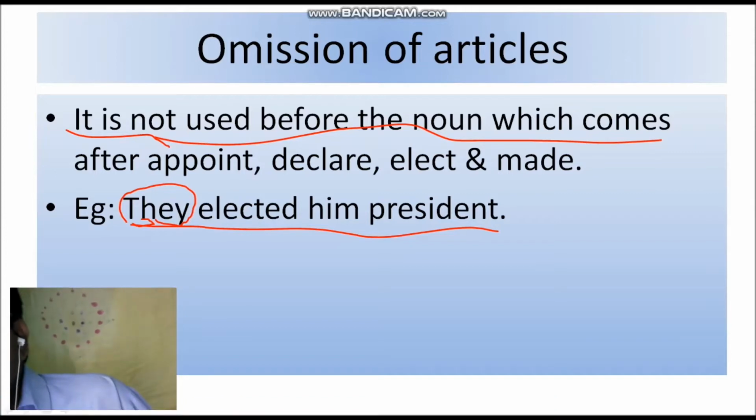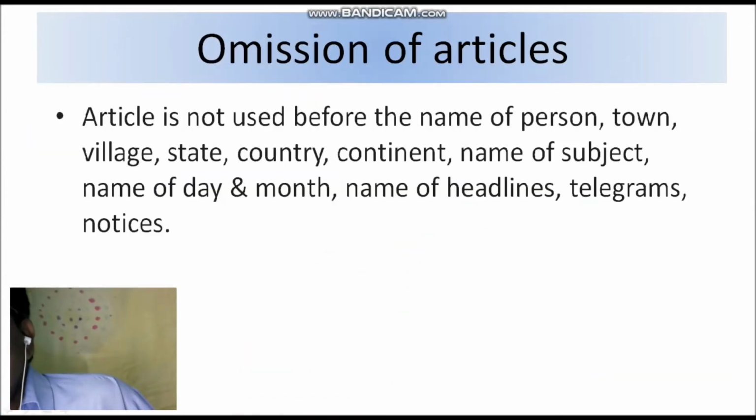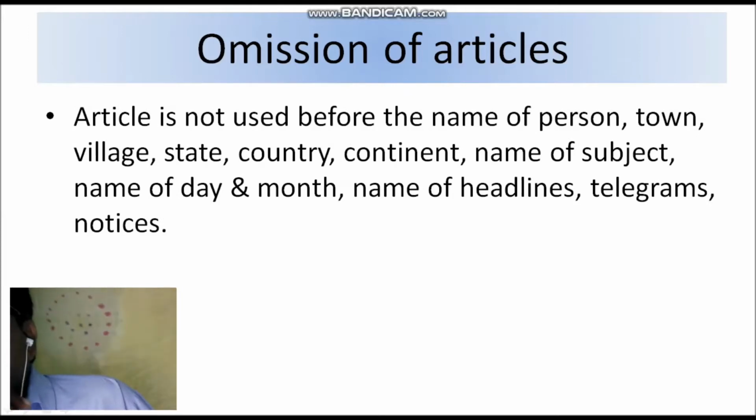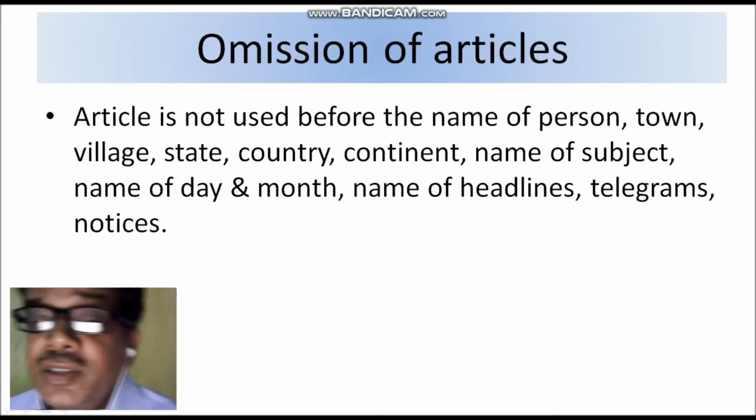Next, article is also not used before the name of person, town, village, state, country, continent, name of subject, name of day and month, name of headlines, telegrams, notices.